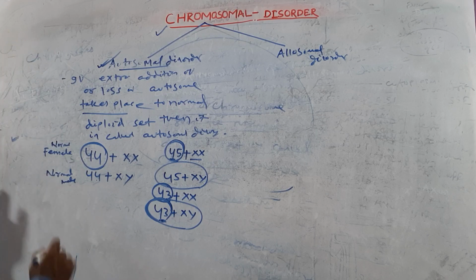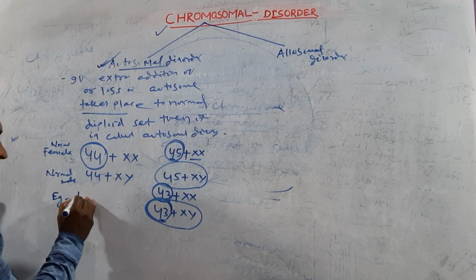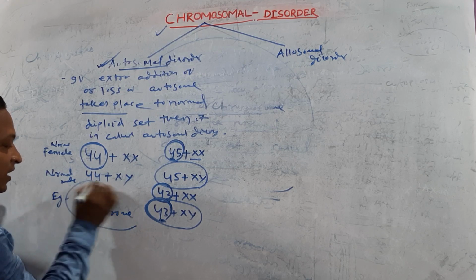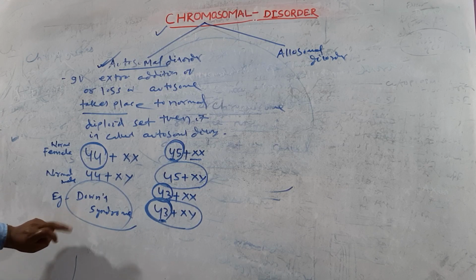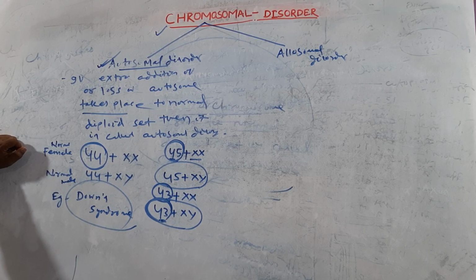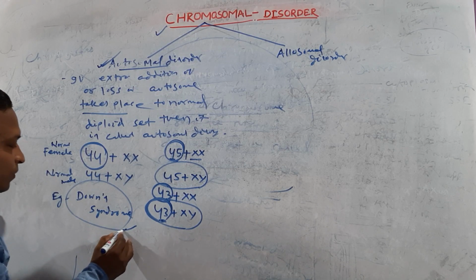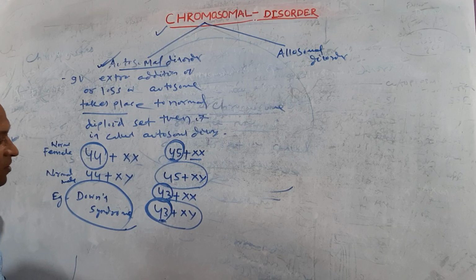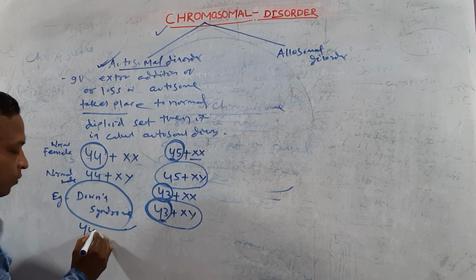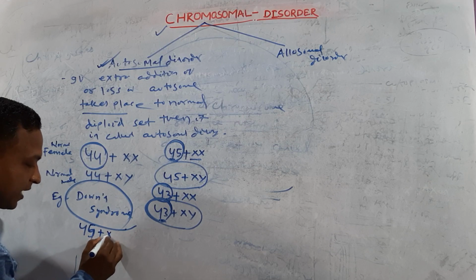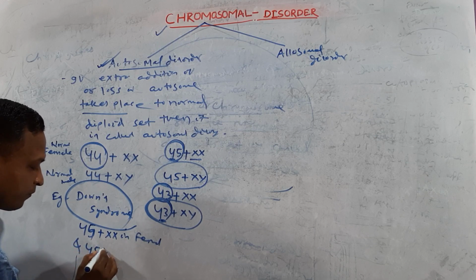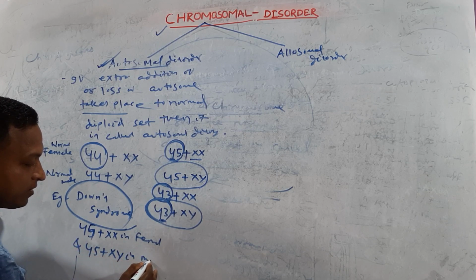The example is Down syndrome, the best example available in the syllabus. It is due to extra addition of an autosome, that is 45 plus XX in female and 45 plus XY in male.